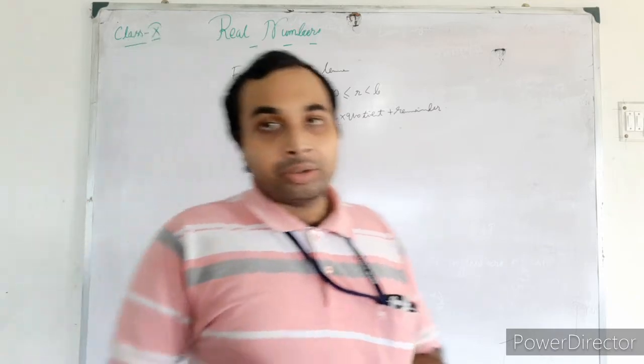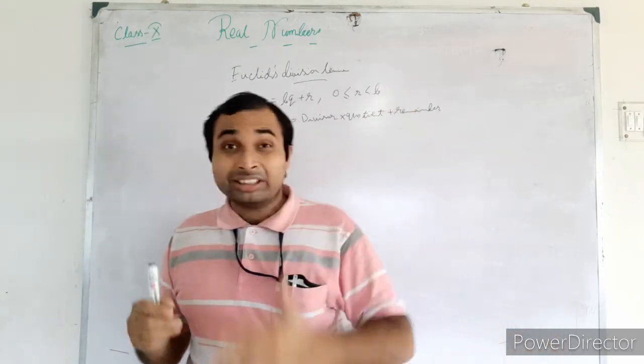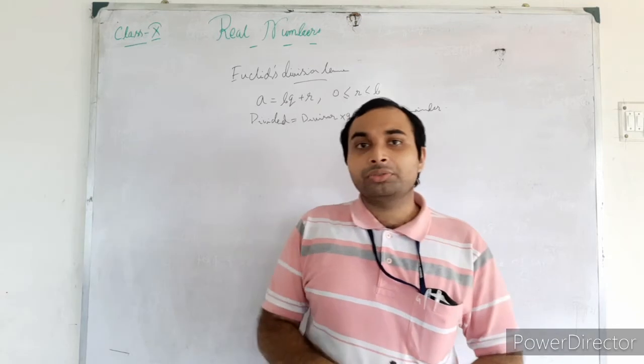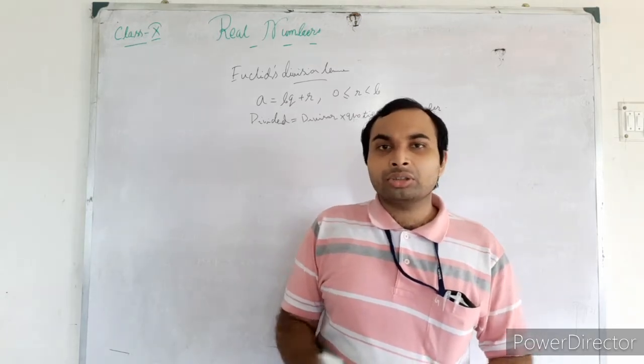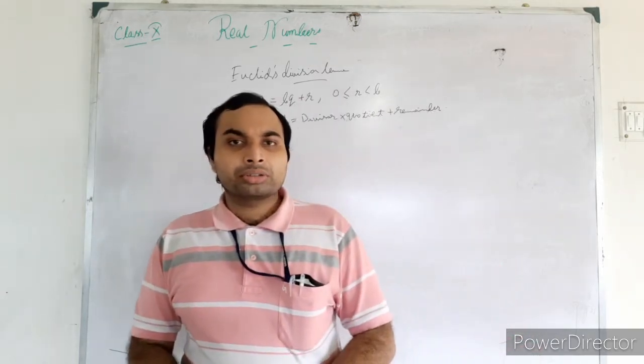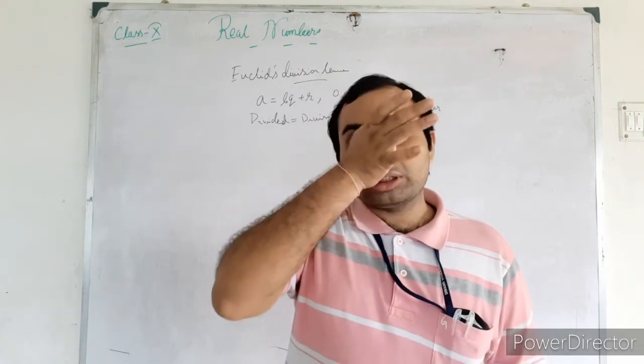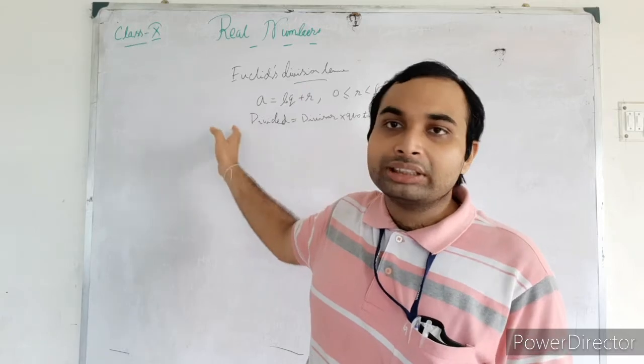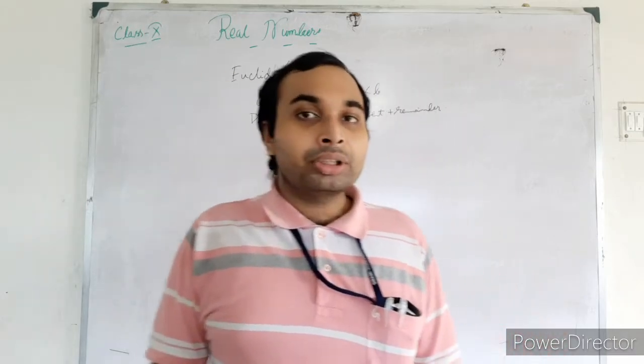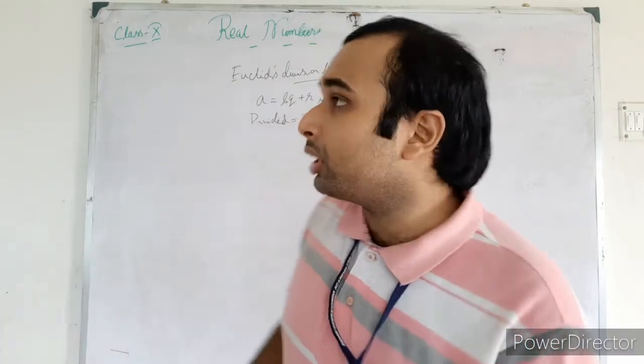So you have done this one. There are some properties and some examples also. Those have been removed from the syllabus, and they are not very important for further studies. That's why I am also skipping this one. Just for your knowledge, I am saying this is called Euclid's division lemma. So let us come to the next part.